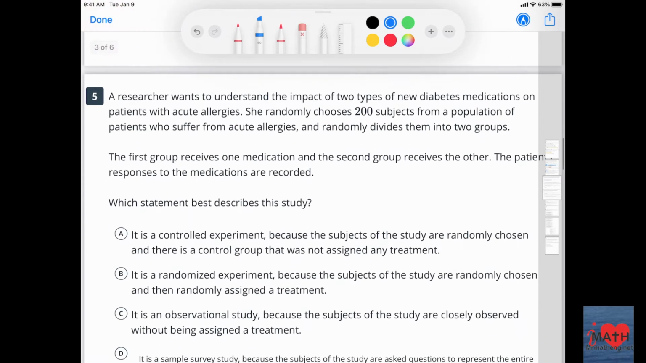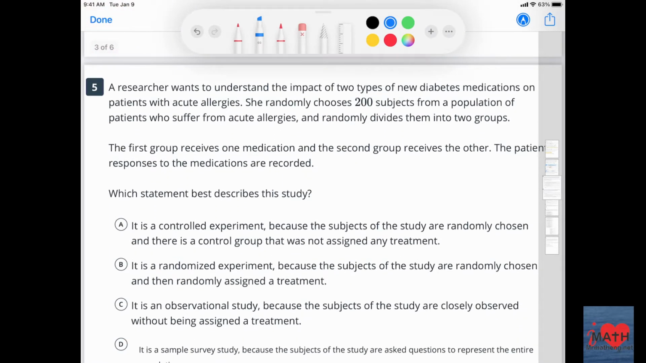All right, let's do number 5. A researcher wanted to understand the impact of 2 types of diabetes medications on patients with acute allergies. Acute just means you get hay fever. It's actually right now. She randomly chooses, okay, I like this. Randomly chooses 200 students from the population and divides them.